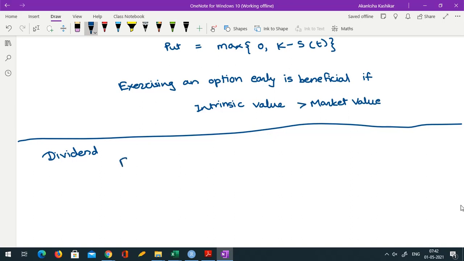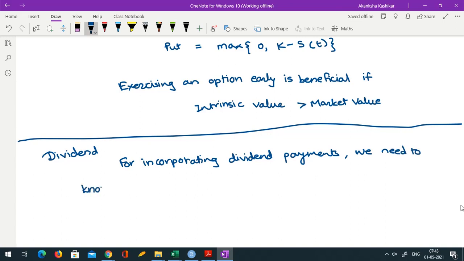For incorporating dividends, we need to know their amount and payment time in advance. For incorporating dividend payments, we need to know the amount and time of the payments with certainty. There shouldn't be any randomness. Amount and time of payment.